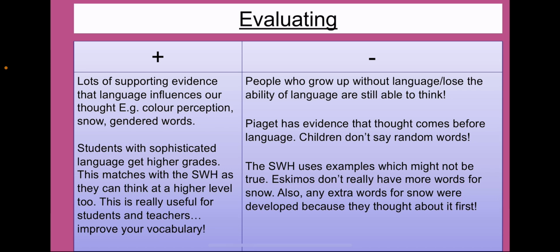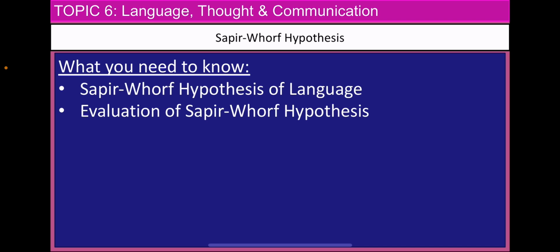I would say as long as you know 3 evaluations, you will be more than covered for this in the exam. Right guys, that's everything you need to know for the Sapir-Whorf hypothesis of language, including the evaluation. Hopefully that makes sense. Combine this with the Piaget video, and these are the 2 theories debating the sort of origins of language and thought. Which one comes first, thought or language, language or thought, and which one influences the other.